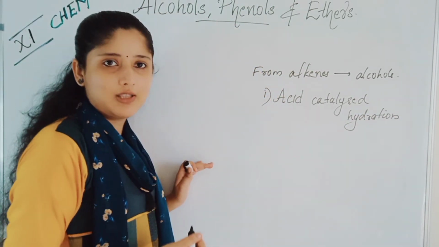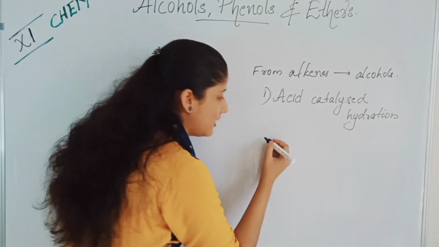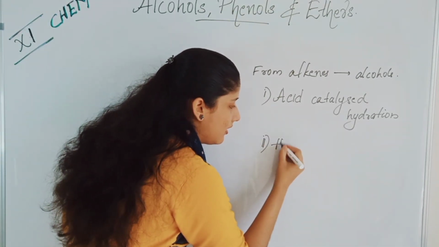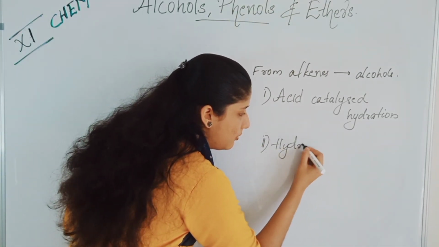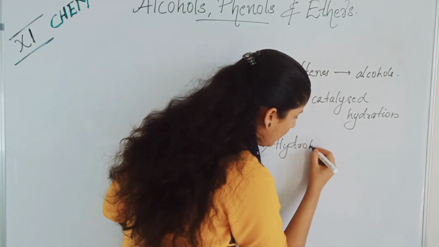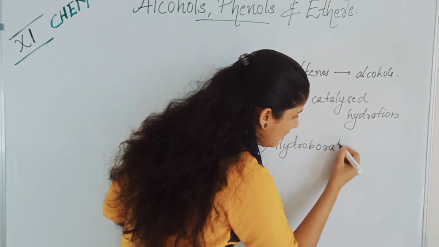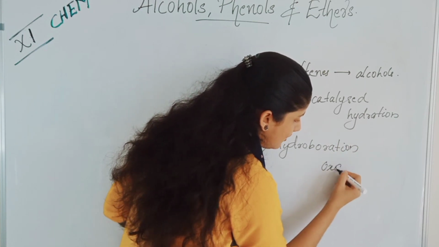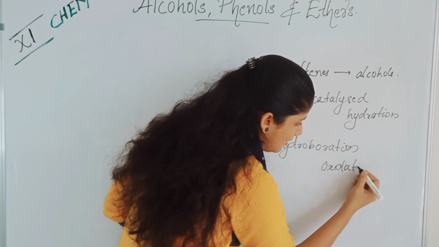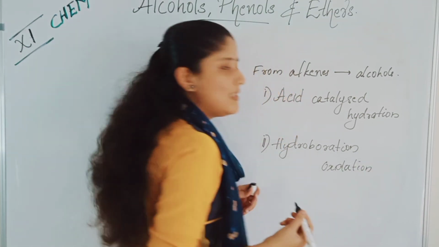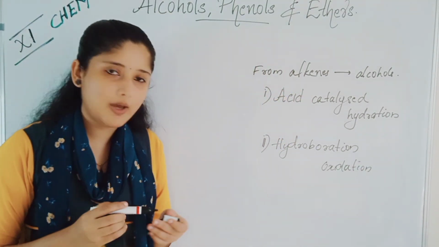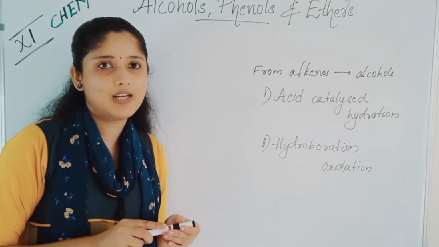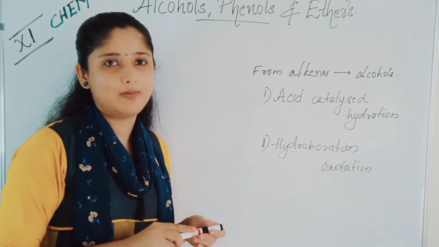And the second method is hydroboration oxidation. Hydroboration. This may be a new term for you. Hydroboration oxidation. These are the two methods by which we can prepare alcohols from alkenes. Let us study each one in detail.